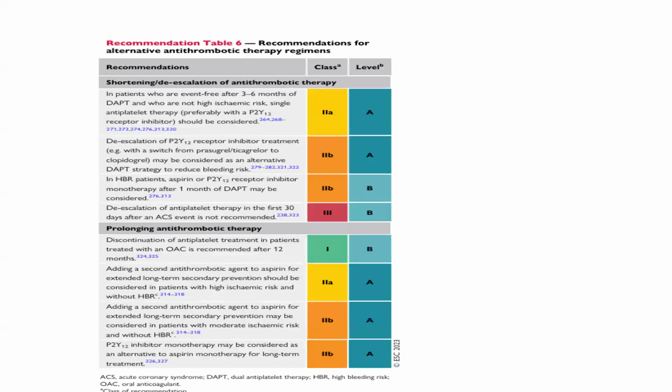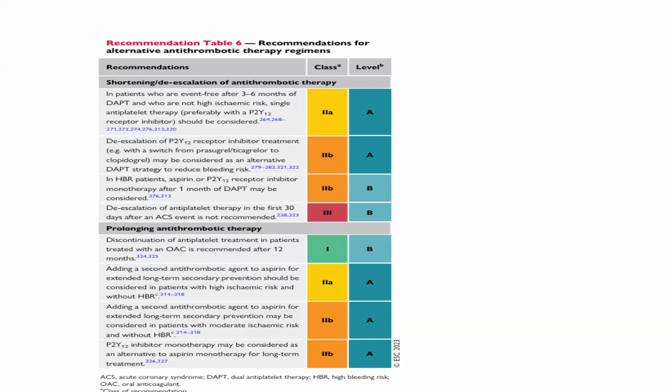So the recommendation for alternative antithrombotic therapy: in patients who are event free after 3 to 6 months of dual antiplatelet therapy and who are not at high ischemic risk, single antiplatelet therapy, preferably a P2Y12 receptor inhibitor, should be considered. De-escalation of the P2Y12 receptor inhibitor treatment may be considered as an alternative to the dual antiplatelet strategy to reduce bleeding risk. In high bleeding risk patients, aspirin or P2Y12 receptor inhibitor monotherapy after 1 month of dual antiplatelet therapy may be considered. De-escalation of antiplatelet therapy in the first 30 days after an ACS event is not recommended.